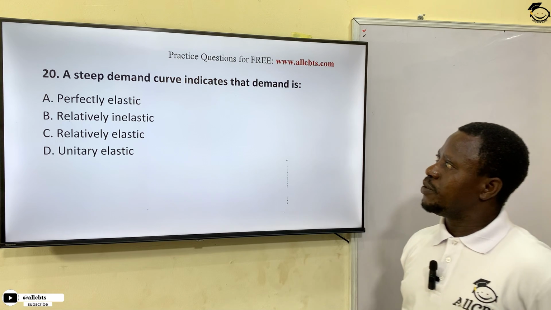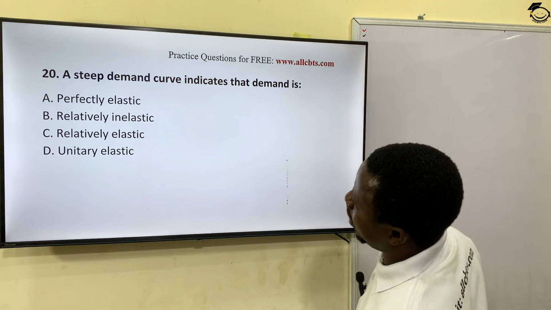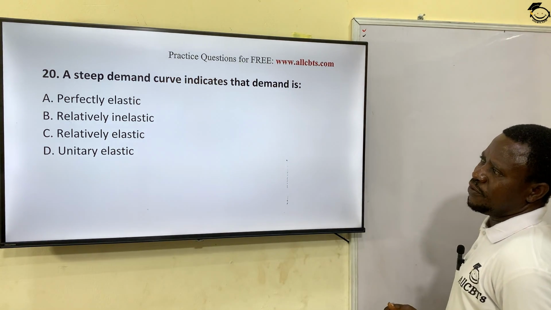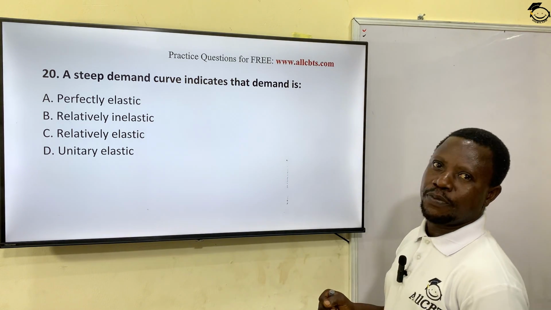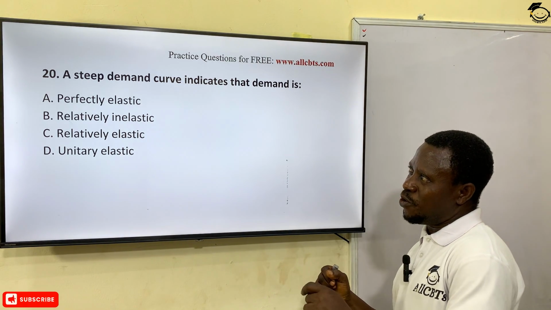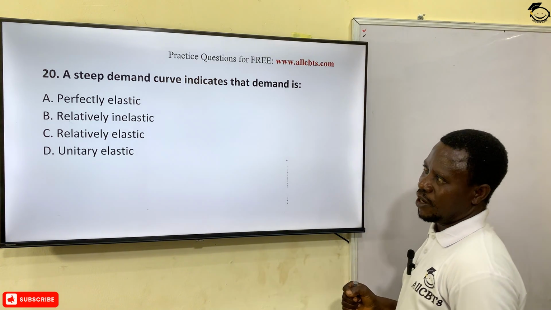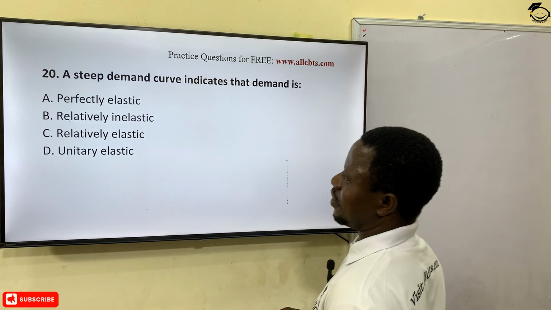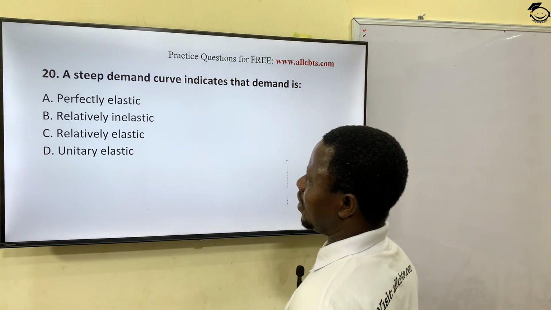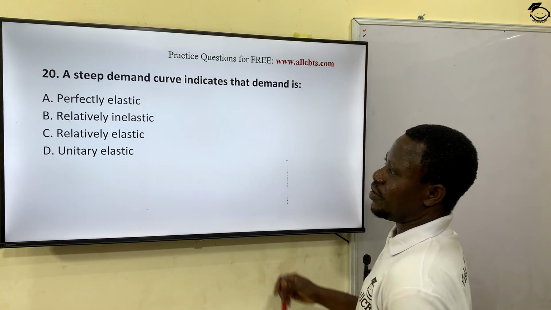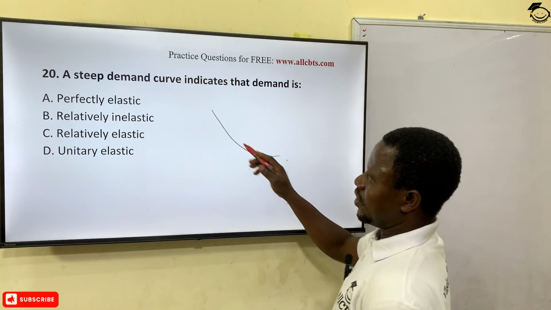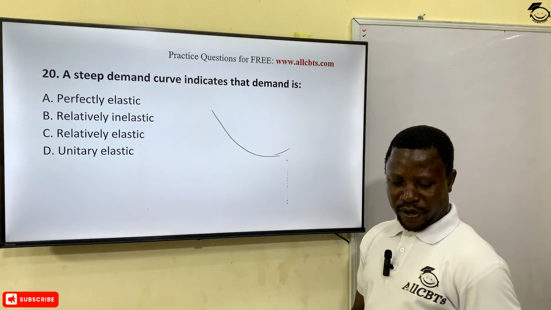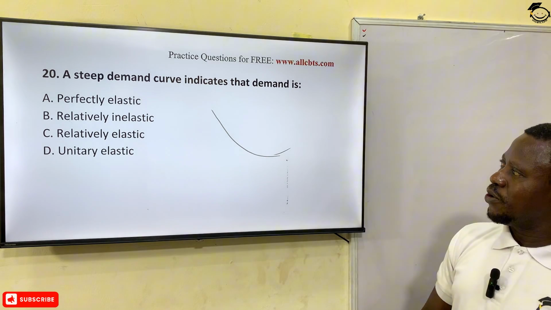As I take the last question for this session, let's look at question number 20. A steep demand curve indicates that demand is, when it says steep, it's not sharp, the slope is going gently. Are you there? So demand is perfectly elastic, relatively inelastic, or relatively elastic. Relatively elastic means it will be changing as the price is changing. Option C is the correct answer.